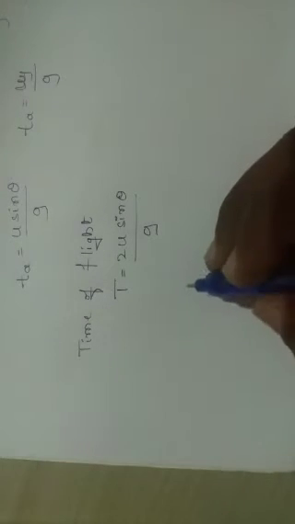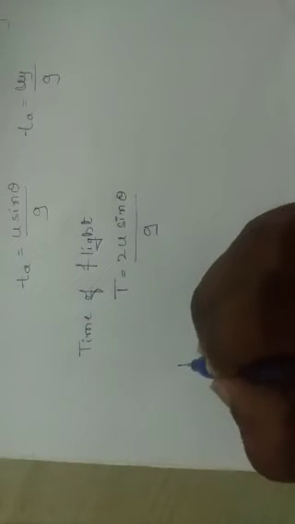Here we want to calculate the time of ascent or time of descent.